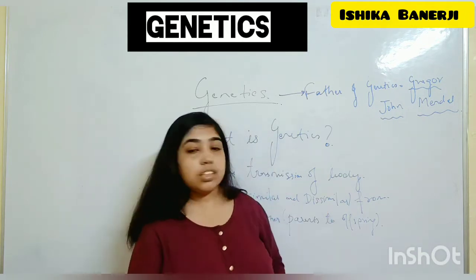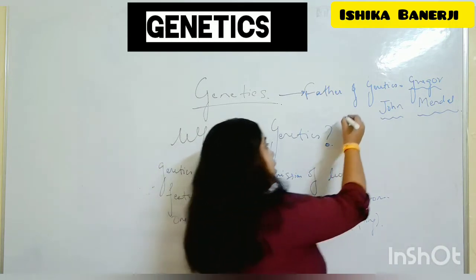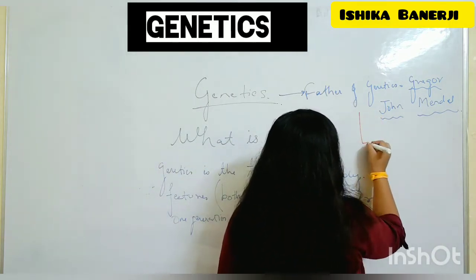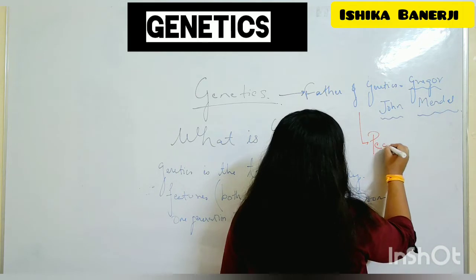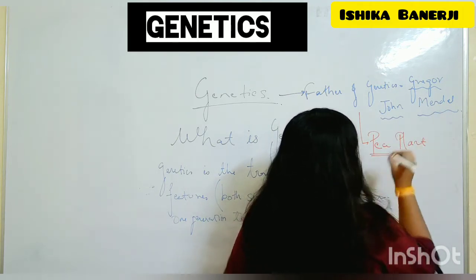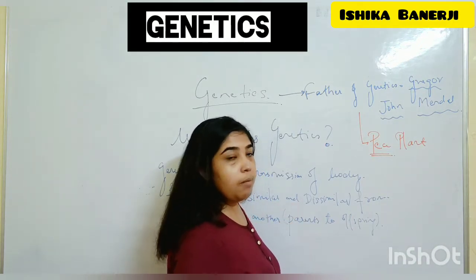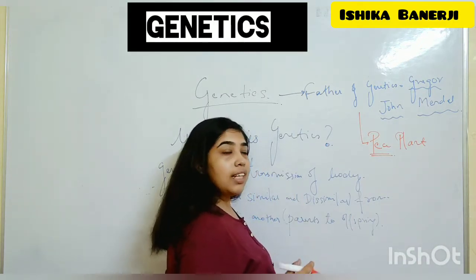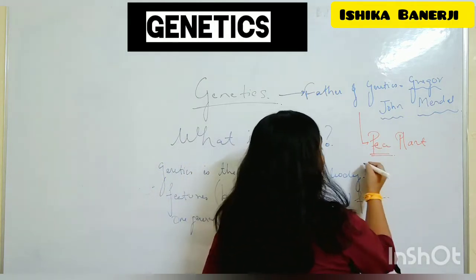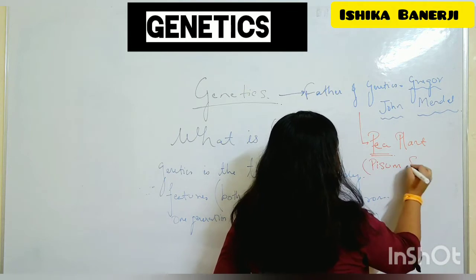So this person did his studies on something called the pea plant. Pea, we all have pea, and we love to have pea. Most of us, not all, love to have pea. Understand? The name of pea is Pisum sativum, write it properly.